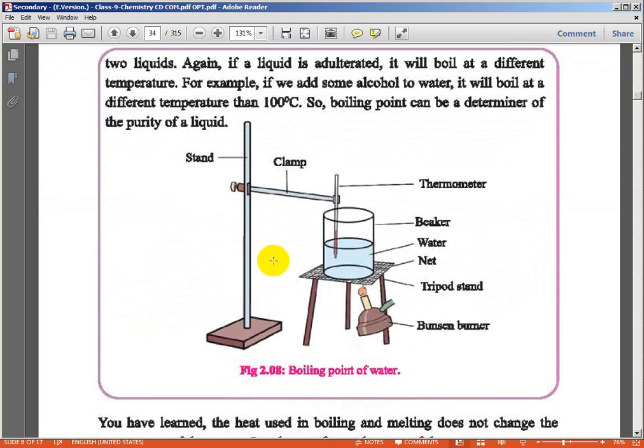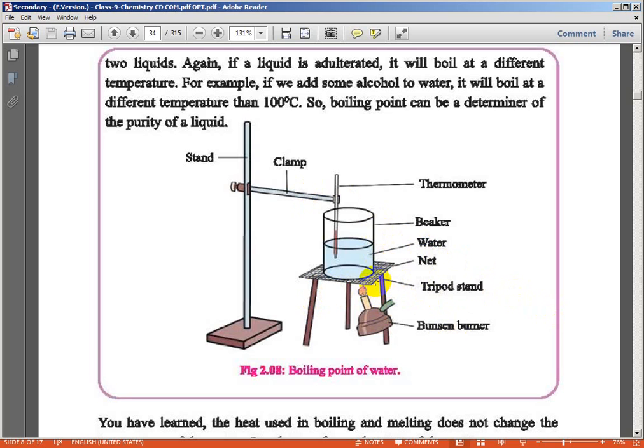Which things are required for the experiment for finding boiling point? Stand, clamp, beaker, tripod stand, net, Bunsen burner. This is the tripod stand. This is the net. Why do we use the net?